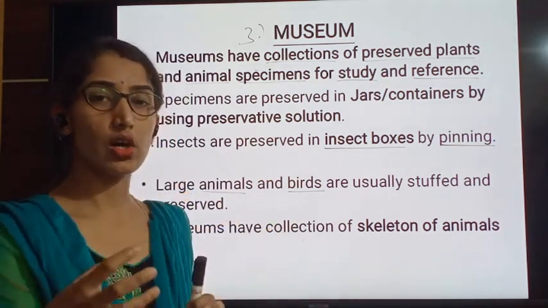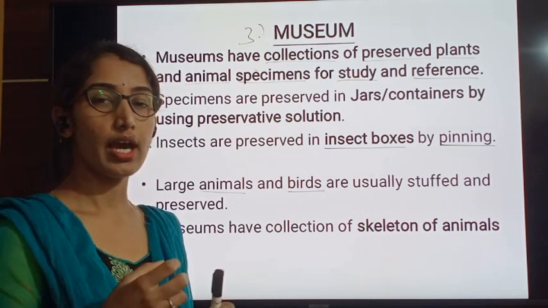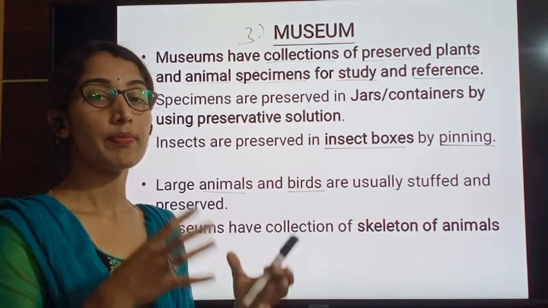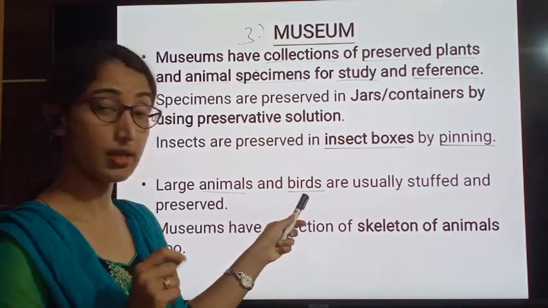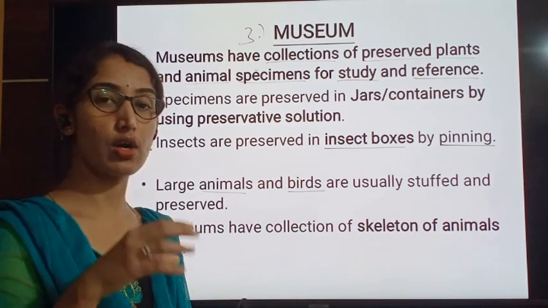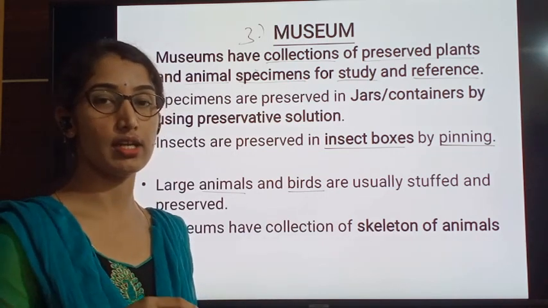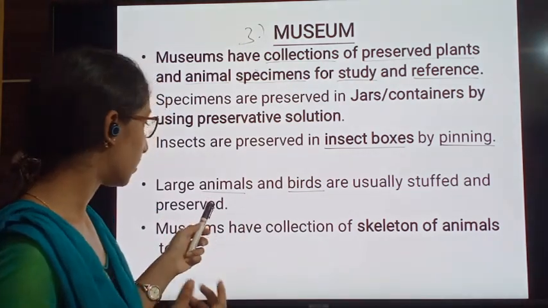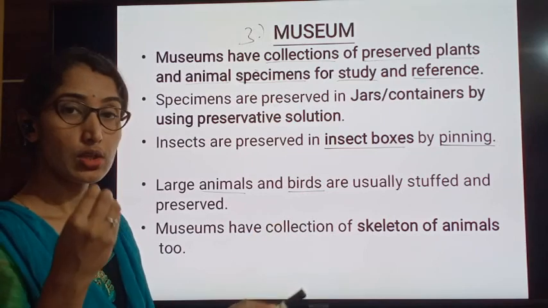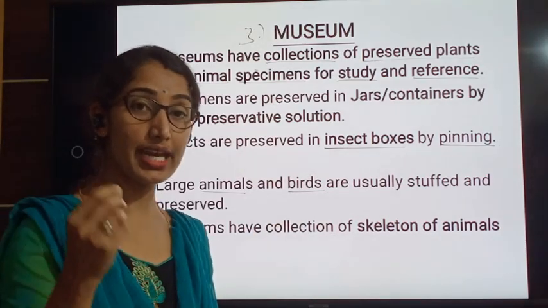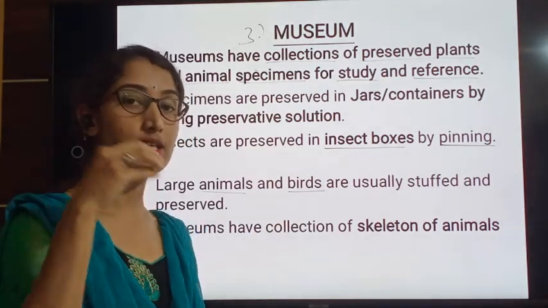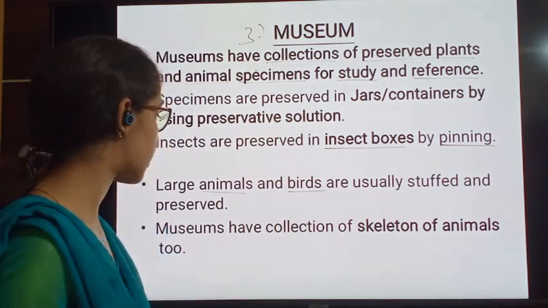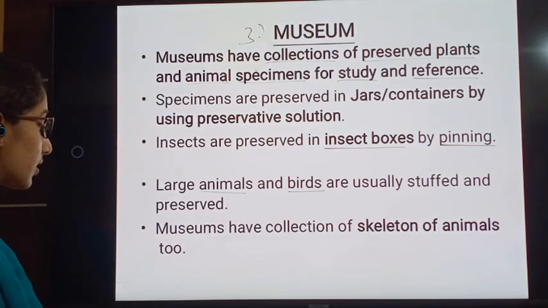All the internal organs are removed, and without losing its shape or the structure, those organisms or those birds are stuffed with sponge, or they are stuffed with cotton, and that is how their shape is maintained and preserved. And also they usually use many of the different beads to be kept in the eyeballs of birds. So like this, the preservation is done for large animals and birds.